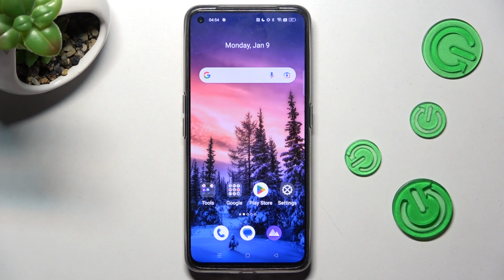Hi! In front of me is Realme GT, now 3D, and today I would like to show you how you can set up face unlock on this Realme.